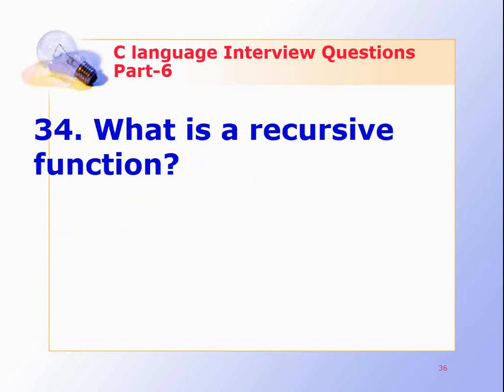What is a recursive function? A function that calls itself is known as a recursive function, and the process of a function calling itself is known as recursion in C programming.